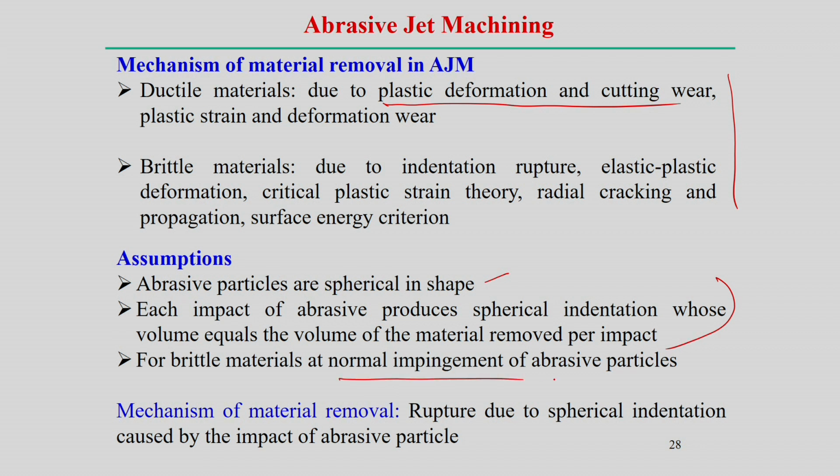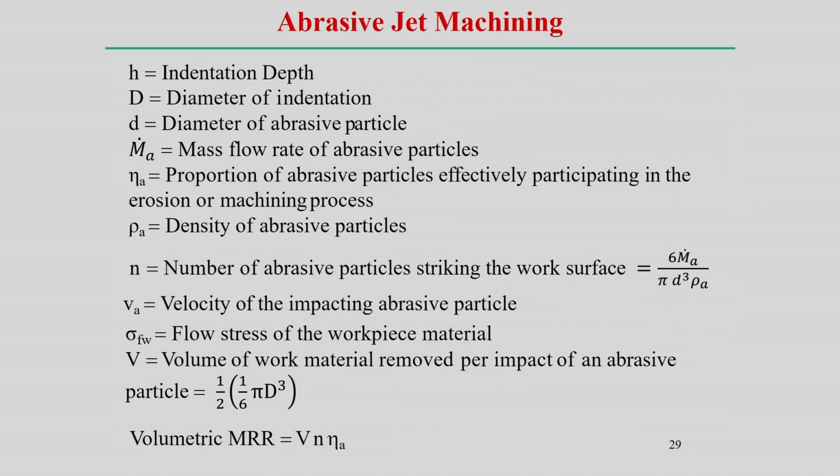We assume normal impingement of the abrasive particles. Finally, rupture due to the spherical indentation caused by the impact of the abrasive particle is the main mechanism. Rupture is the main mechanism of material removal in the abrasive jet machining process.